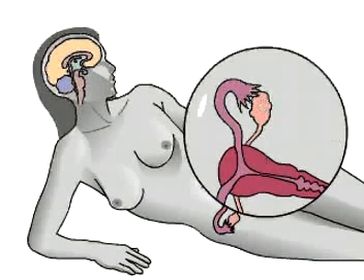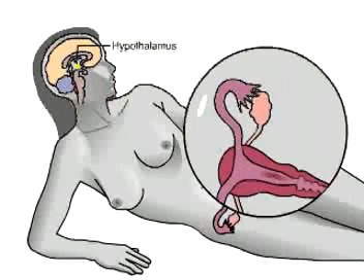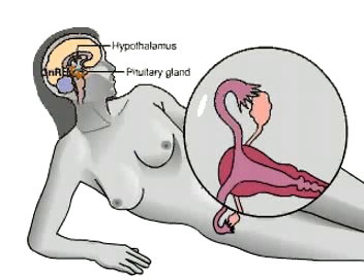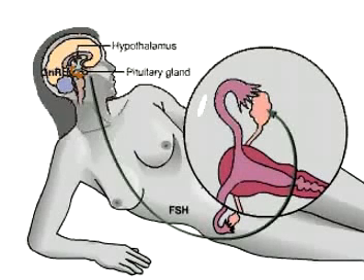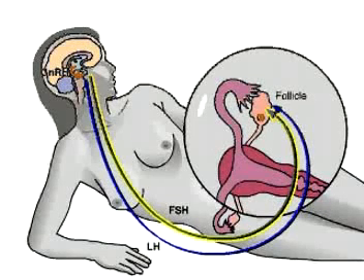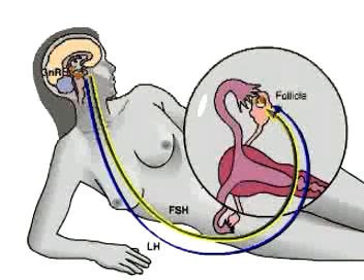ovaries and the uterus. The brain controls reproduction, acting via hormones produced by the pituitary gland. While a woman is menstruating, her hypothalamus begins secreting a releasing hormone which stimulates the anterior pituitary to secrete FSH and LH into the blood. FSH, follicle stimulating hormone, stimulates the growth of an ovarian follicle in the ovary. The follicle consists of a developing egg cell surrounded by cells that nourish and protect it.